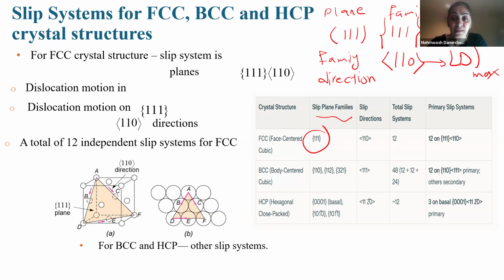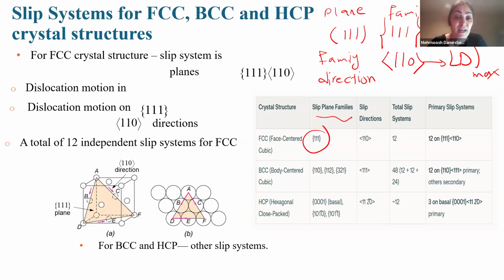For metals, not all metals have the same slip system. The reason for this is that for most metals, the slip system will consist of the most densely packed crystallographic planes, and within that plane, the most closely packed directions. These planes and directions will vary from crystal structure to crystal structure.